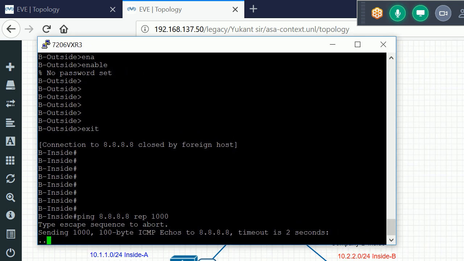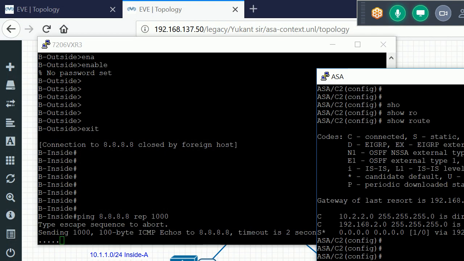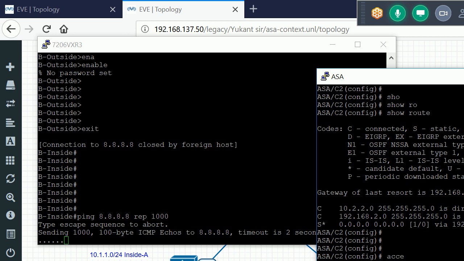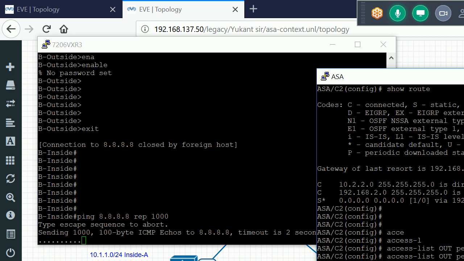Ping is not working. So what I do, I'll open one access list in context C2. Access-list out permit icmp any any.